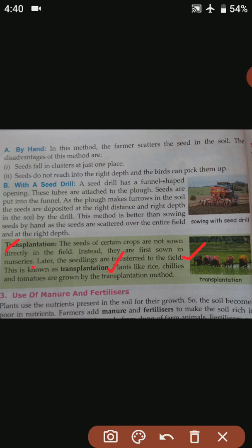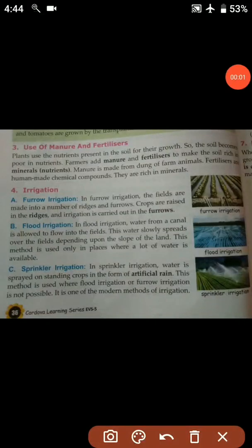We all know that trans means to transfer and plantation means to plant. So by the name only we can understand the process. Plants like rice, chilies and tomatoes are grown by the transplantation method. So I hope it is clear that plants like rice, chilies and tomatoes are grown by the process of transplantation. So next is the use of manure and fertilizers.